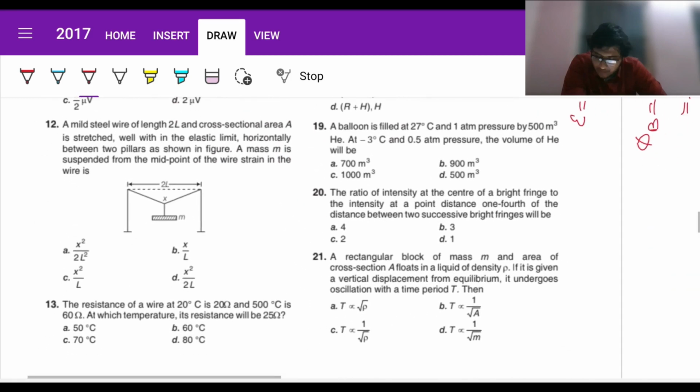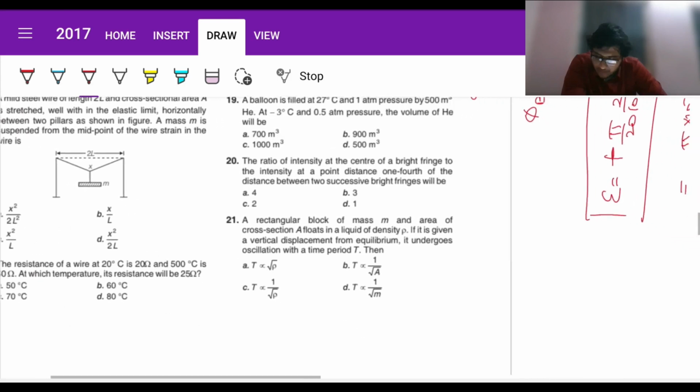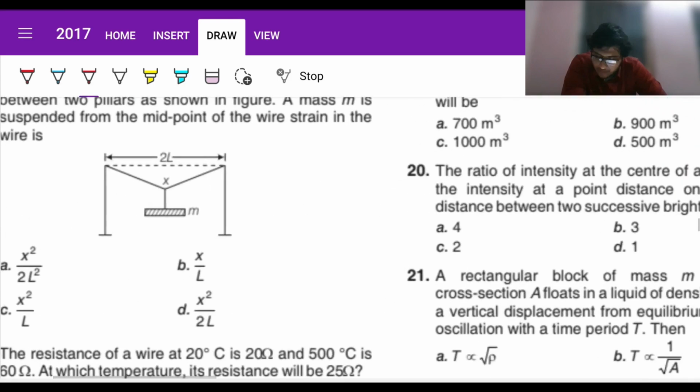Great. Now question 12. A mild steel wire of length 2L and cross-sectional area A is stretched well within the elastic limit horizontally between the pillars shown in figure. Mass M is suspended from the midpoint of the wire. Strain in the wire is, okay, fine. So let us consider its strain basically means change in length by original length, right? Its original length was initial twice L. Length final will be given by twice of this value, and since this is x and this is L, using Pythagoras theorem we can write it like this, fine.